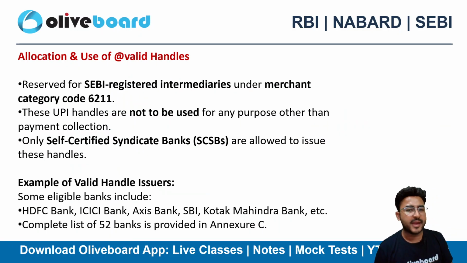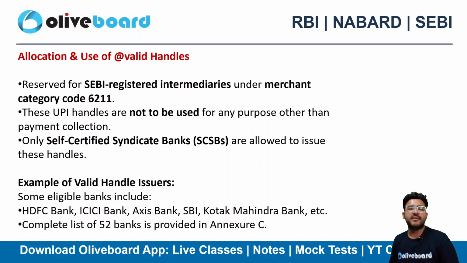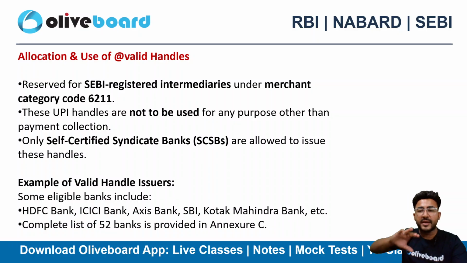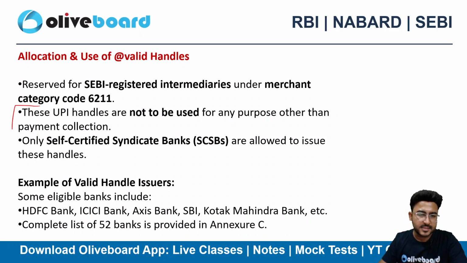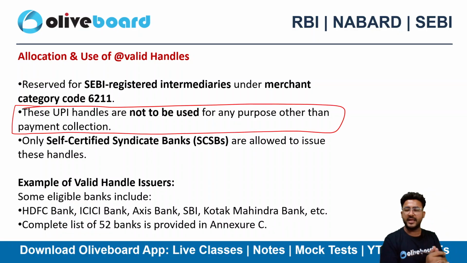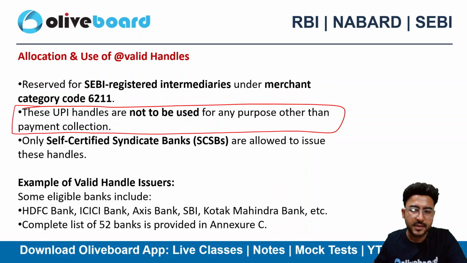Allocation and use of valid handles. A reserved category will be there for SEBI registered intermediaries and a merchant code will also be there. So there will be a reserved category. You can only use it for the sole purpose, right? This UPI handle cannot be used for any other purpose other than payment collection here, right? So that's the uniqueness they are bringing to the table via these UPI handles, right?